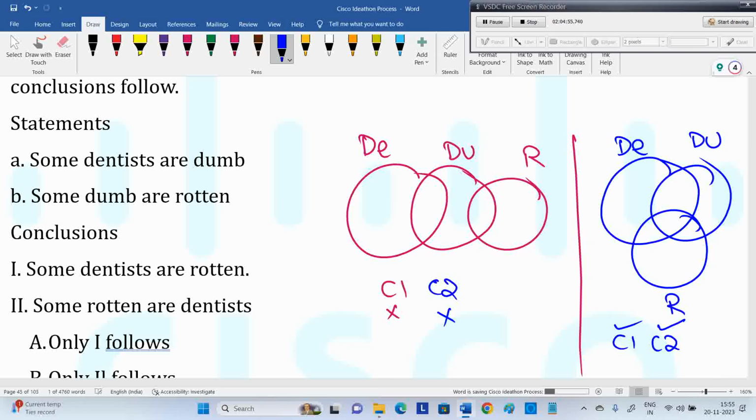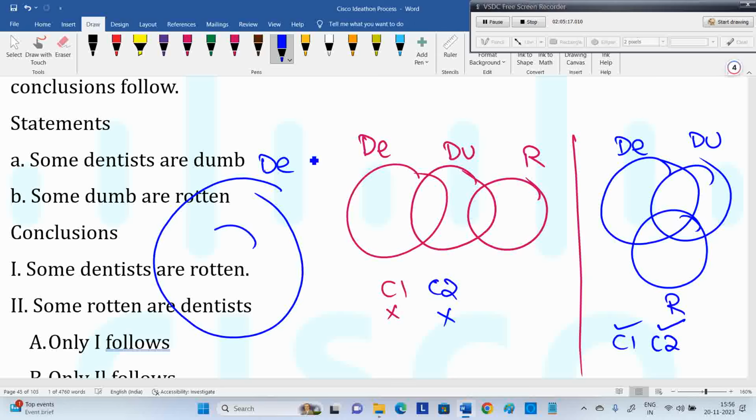If they don't use the word possibility, they're asking, is this true in all cases? No, this first conclusion is not true in all cases, so we remove it. If they use the word possibility, is there any chance? Yeah, the chance is there. It's correct. In fact, there is a third diagram, not only third, you can go for many more. I just want to inject some thought in your mind. Some dentists are dumb, some dumb are rotten. This is also a correct diagram.